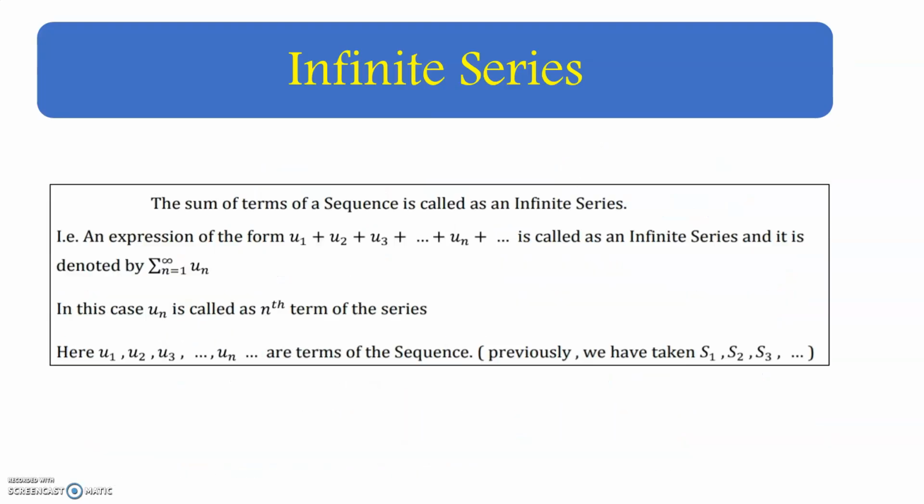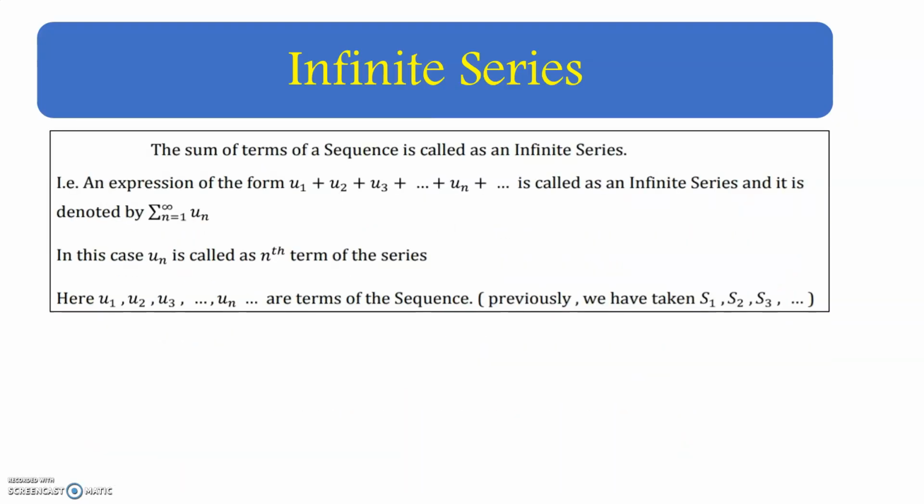Next we are going to see the infinite series. The sum of the terms of a sequence is called an infinite series. That is an expression of the form u1 plus u2 plus etc., called an infinite series and denoted by summation n equal to 1 to infinity of un.